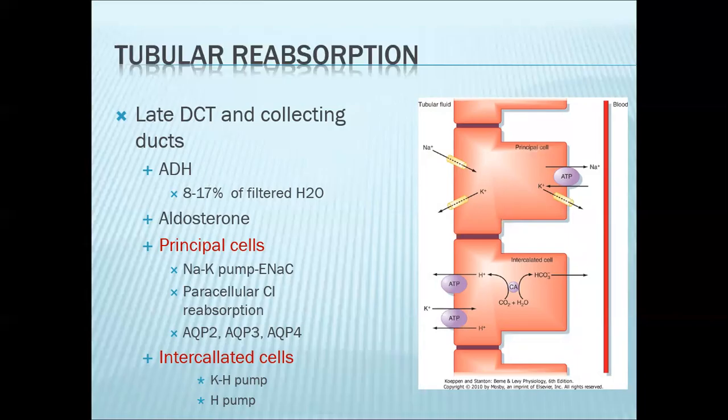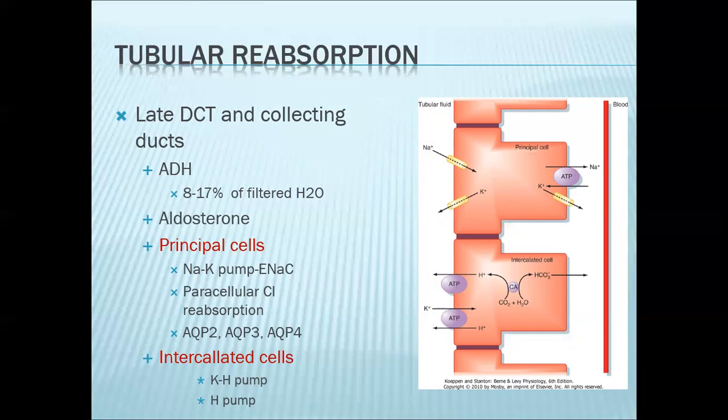For example, if ADH is present, this is where ADH will increase the reabsorption of water. With the presence of ADH, the late DCT and your collecting tubules will reabsorb 8 to 17% of the filtered water, depending on the need of the body.